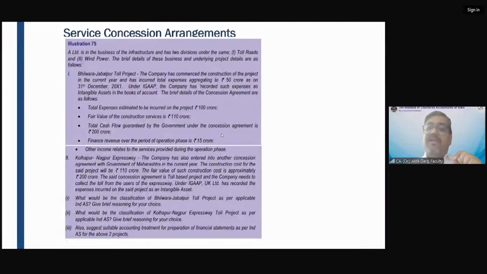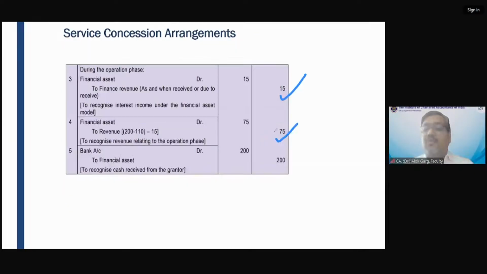This company will get a right to receive cash of 200 crores. And this 200 crore is for the entire lifetime, right? The company is giving the construction service and is maintaining the road. Total amount is 200 crores given by the government. The government has guaranteed 200 crores. So Abrikesh, where have I created the revenue twice?